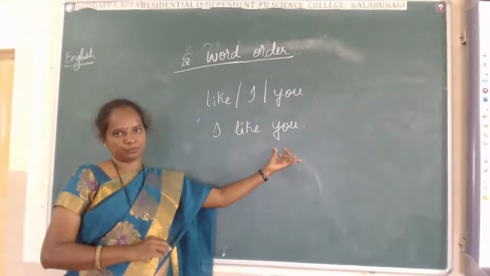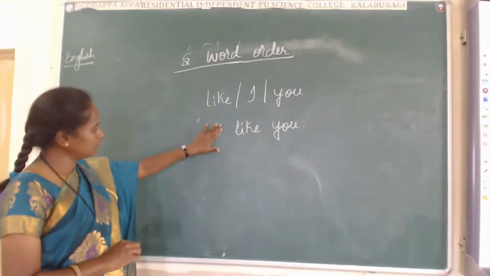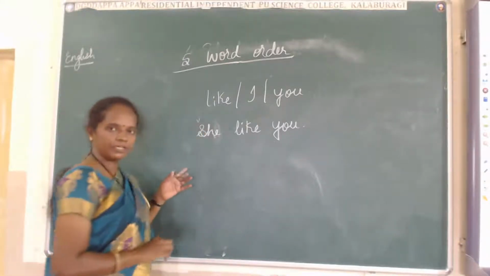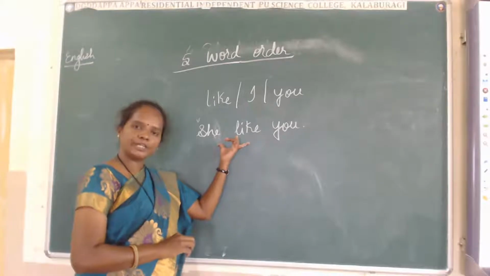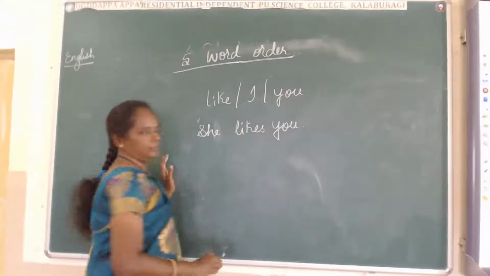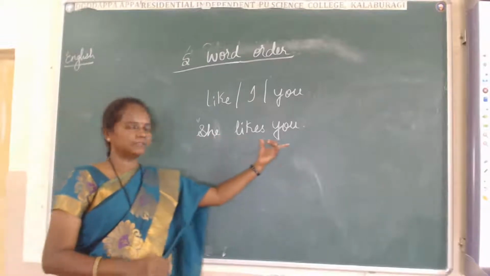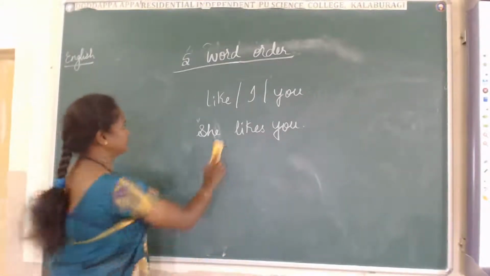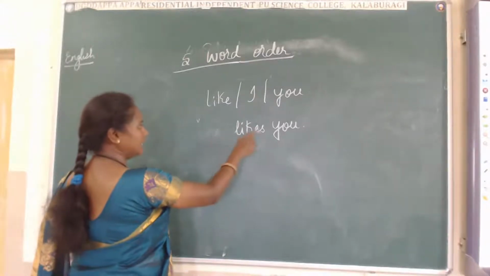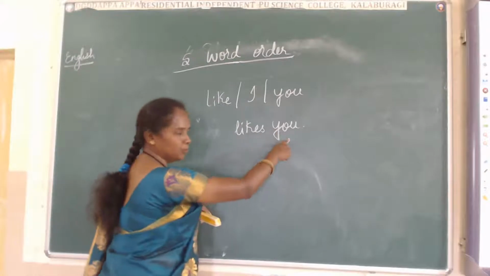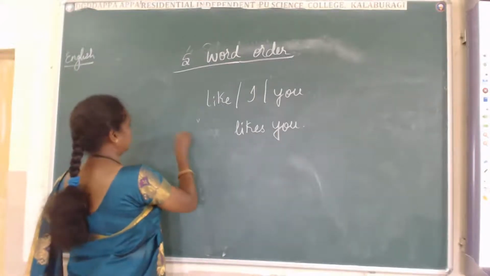I like you. If instead of I, she is there, what are we going to change? We have to add s: she likes you. And another, I means I like you. If she is there, she likes you. And another one.